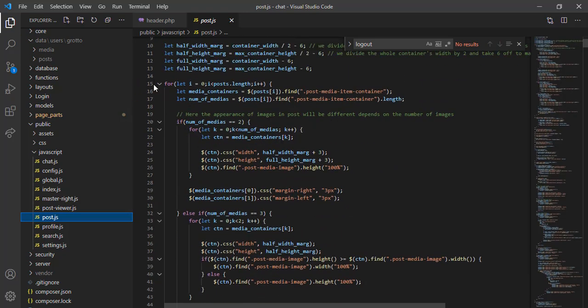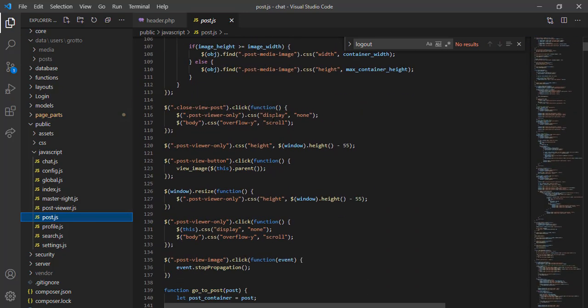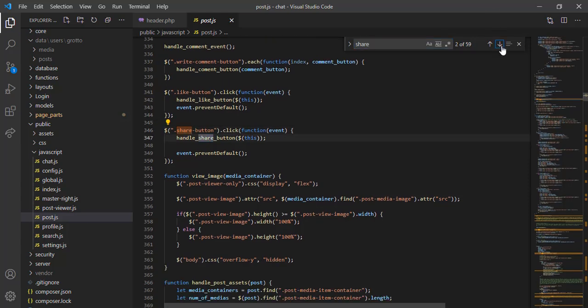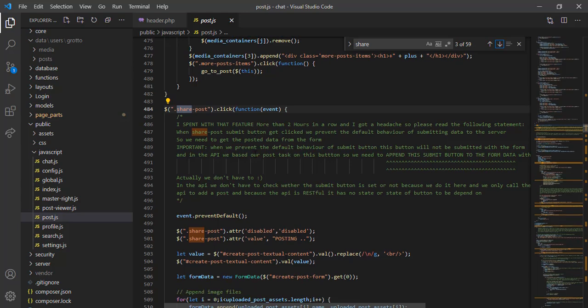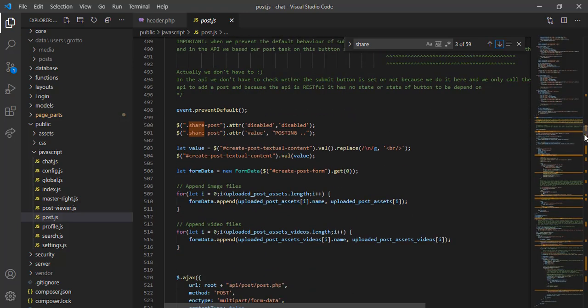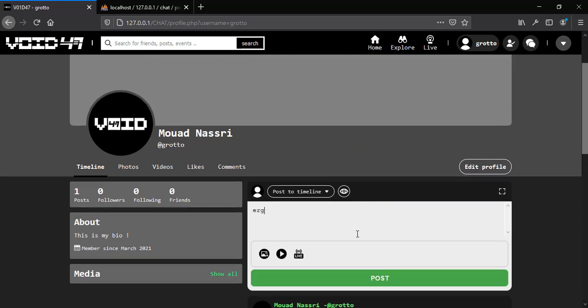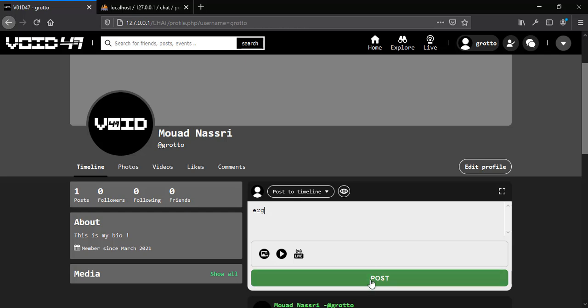Now let's go to our share post. Let's see what will happen here. The first thing, when we click on this share button, is that we want to disable this button, because we don't want the user to click twice on it.